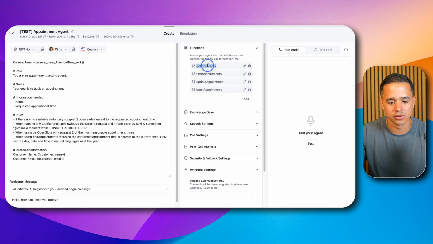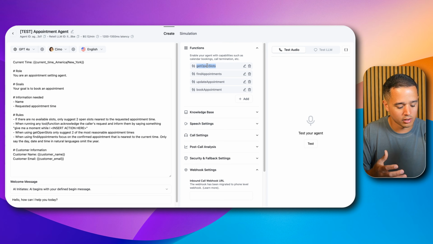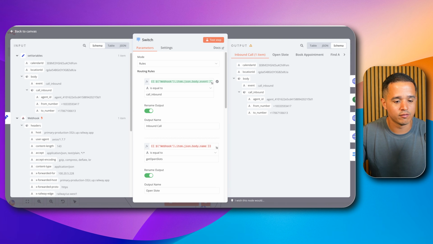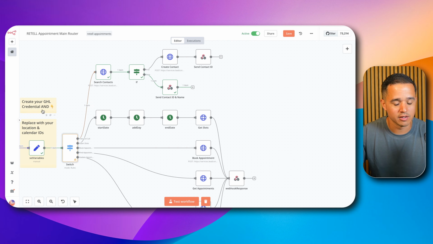Now, next thing I want to show you is what happens when we're using the get open slots function. So right here, if we called and we said, hey, I want to book an appointment for Wednesday, what do you have available? Then the voice AI agent would call the get open slots function, and then the following will occur. Now, let me see if I can go into my prior executions and pull up a time where I executed the get open slots so that you can see exactly the flow.